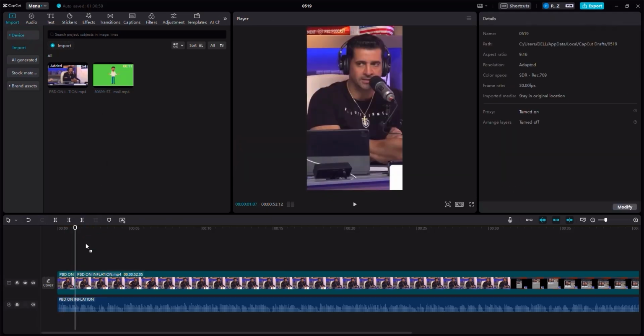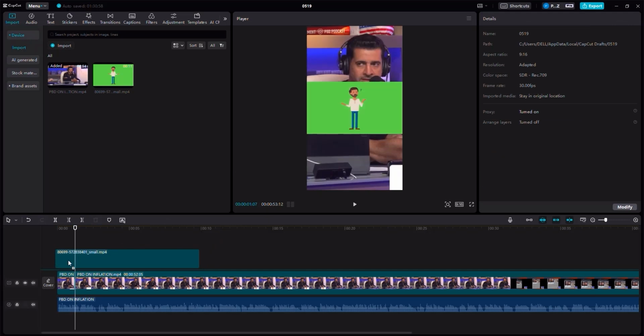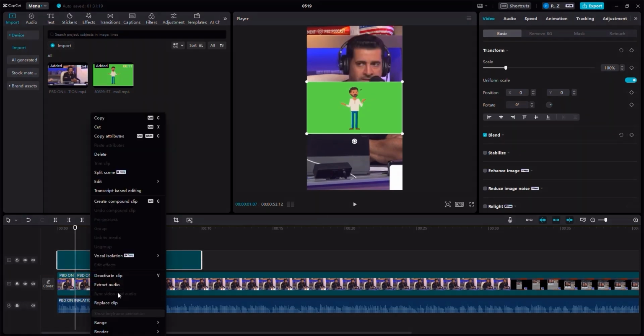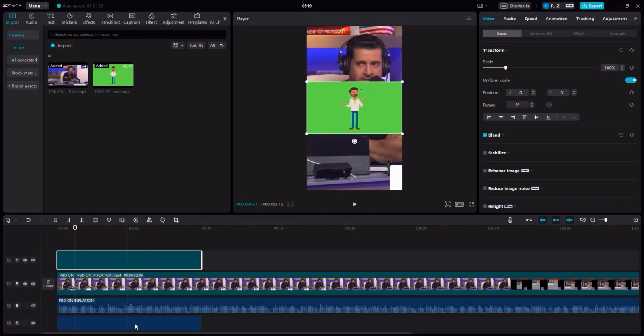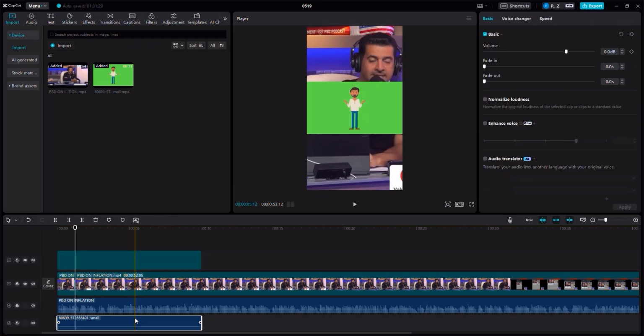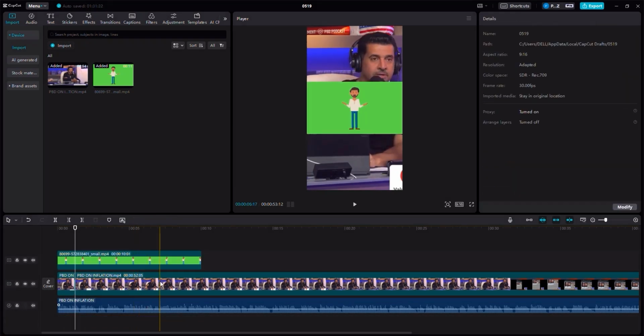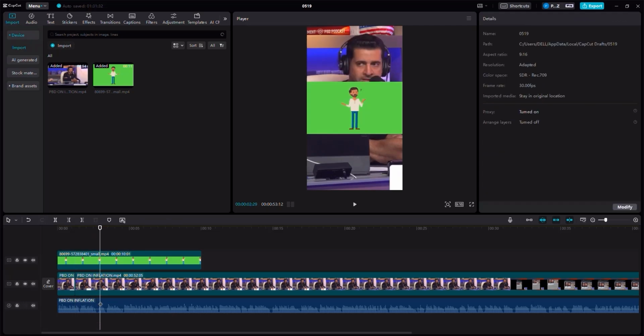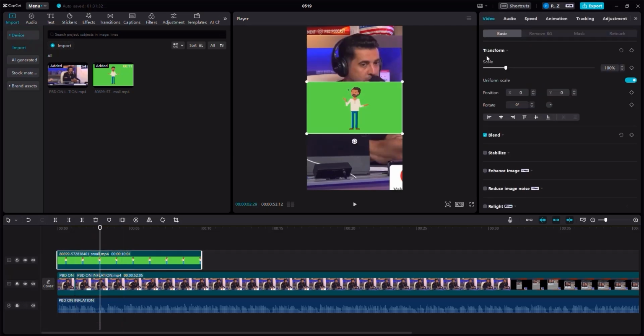So I'm going to drag this slowly. This is 10 seconds, mind you. And if it has a sound, we have to deactivate it. We can do it like this, but I prefer to right click and extract any audio if it has any. In this case, it doesn't really have any, but let's just extract it. Make sure to remove it by clicking on that audio and clicking enter. Then click on the video here, click on the speed option.